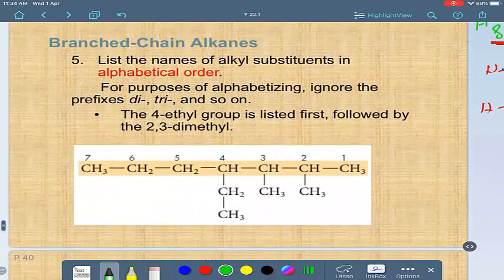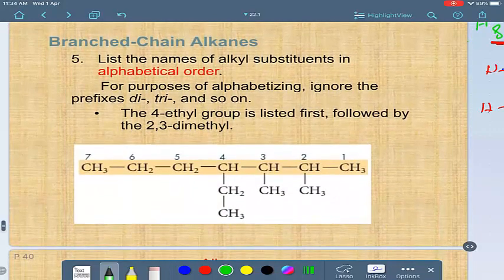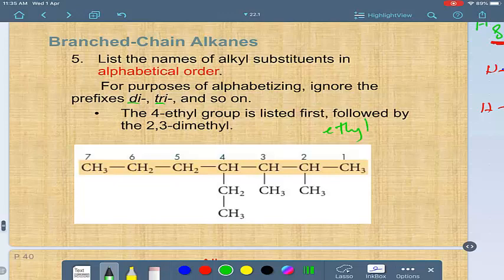Then I told you to use alphabetical order, but for the purposes of alphabetizing, ignore the prefixes di, tri, tetra, and so on. It means if you want to use alphabetical order, you will start with ethyl first, which is at 4.